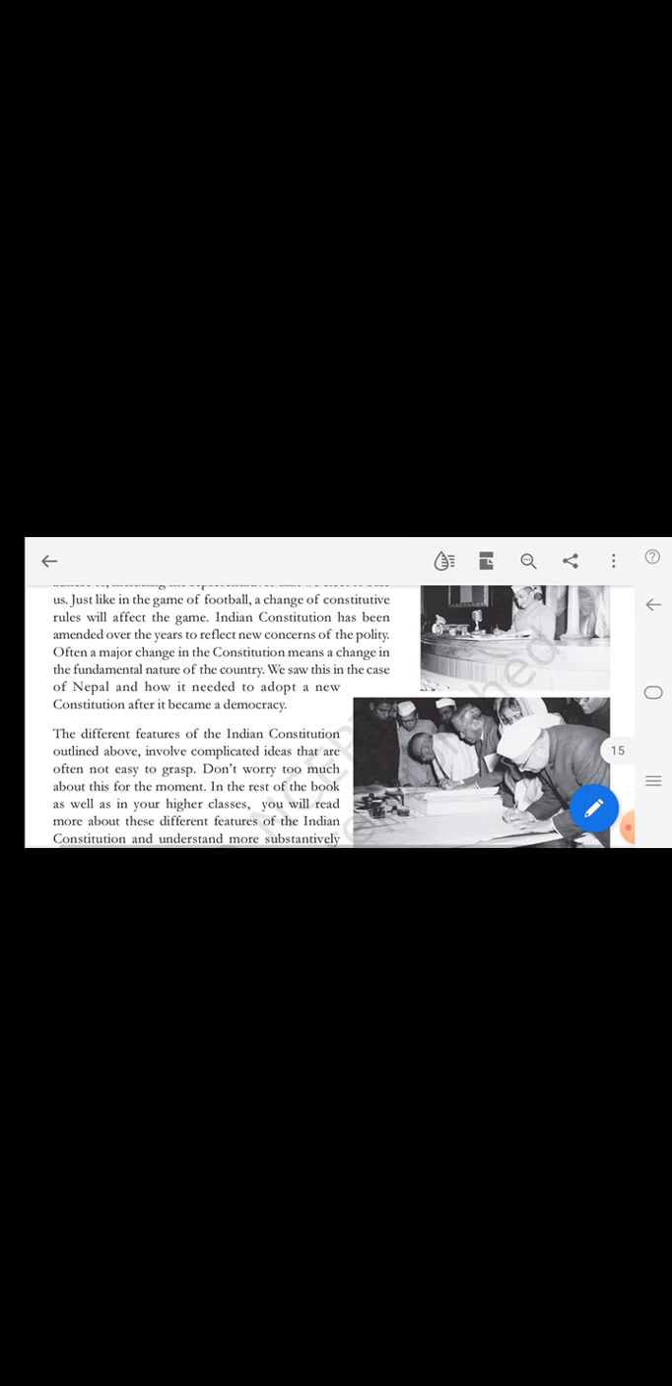In India there are a number of religions like Hinduism, Christianity, Islam, Jainism, Sikhism, Buddhism, etc., which we can see in our country. So based on religion, the state should not officially promote any religion. The different features of the Indian Constitution outlined above involve complicated ideas that are often not easy to grasp.